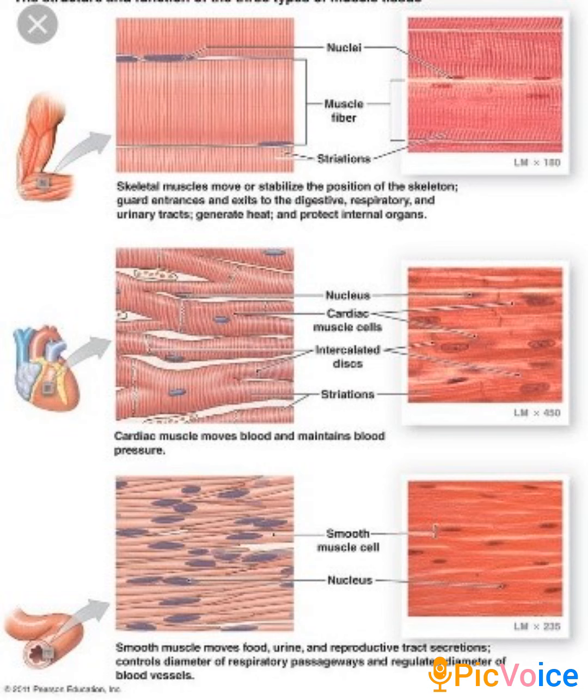It has numerous nuclei in it, and the cells are generally long, cylindrical and unbranched. You can observe a continuous series of striations in the striated muscle tissue. The next one is the smooth muscle tissue.